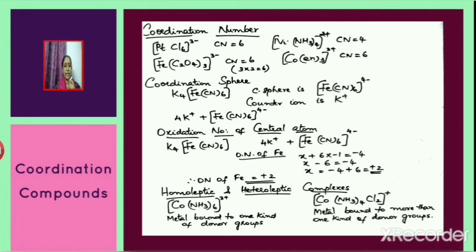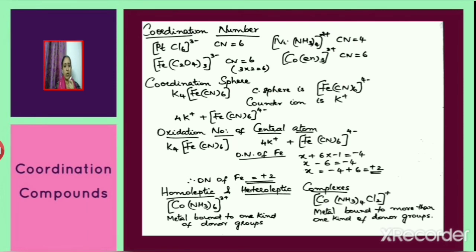Next we shall see how to calculate the oxidation number of the central atom. For example, consider K4[Fe(CN)6]. It ionizes as 4K plus and [Fe(CN)6] 4 minus. Now consider the complex ion [Fe(CN)6] 4 minus. The oxidation number of CN is minus 1 and 6 CN minus ions are present in the complex ion. Therefore, the oxidation number of iron can be calculated: x plus 6 into minus 1 equals minus 4. When we solve, we get the oxidation number of iron as plus 2.